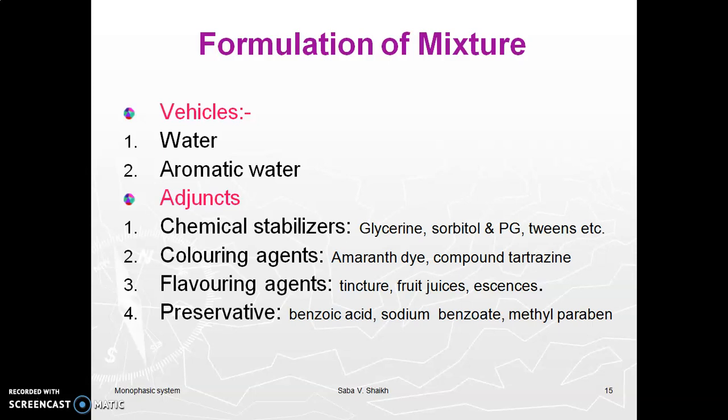Preservatives. Diluted vegetable extracts and flavoring agents are a source of growth of bacteria and fungi in mixtures. We don't want this growth of bacteria and fungi in the mixture as they hamper the therapeutic activity and hygiene of the preparation. Hence, benzoic acid, sodium benzoate, chloroform, etc. are used as preservatives.